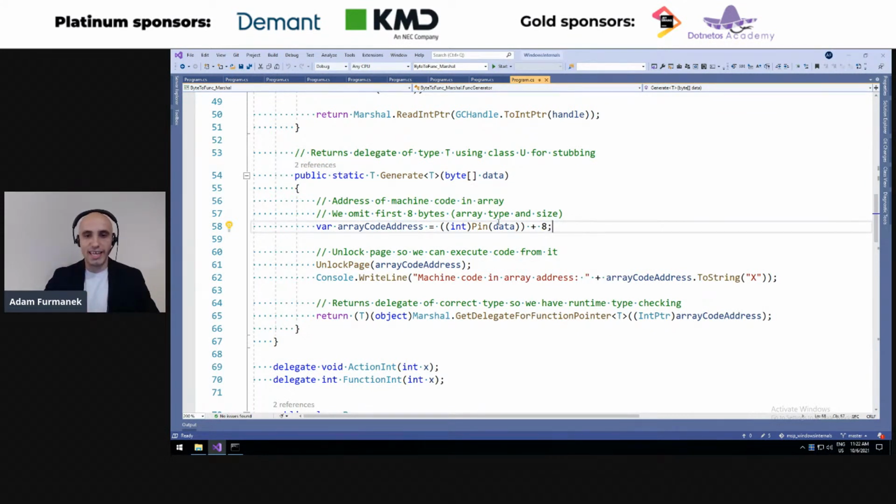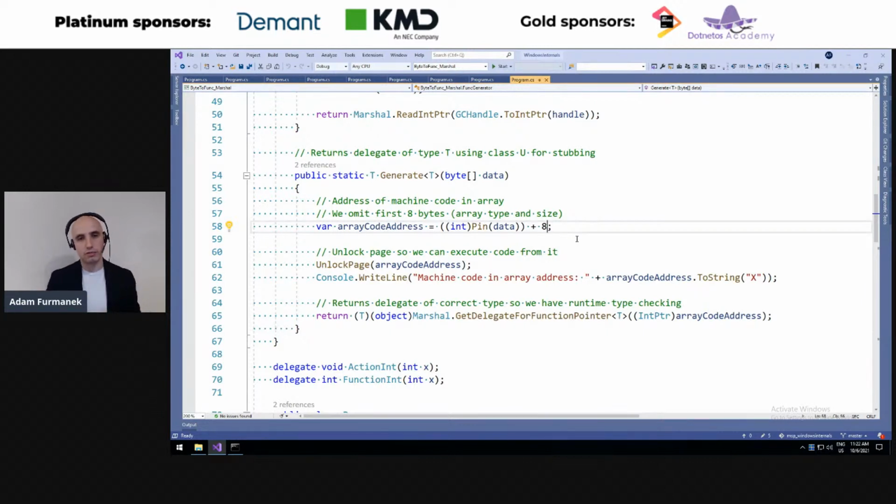So we get the array code address. We get the address of this array, and we also pin it at the same time so the garbage collector does not move it anywhere. And then we get the first byte in this array, which is the first byte of our machine code. If you know how this data structure is implemented in .NET, the first 4 bytes indicate the type of the array, and there is the length of the array in this byte array, right? So the type tells you that this is an array of bytes.